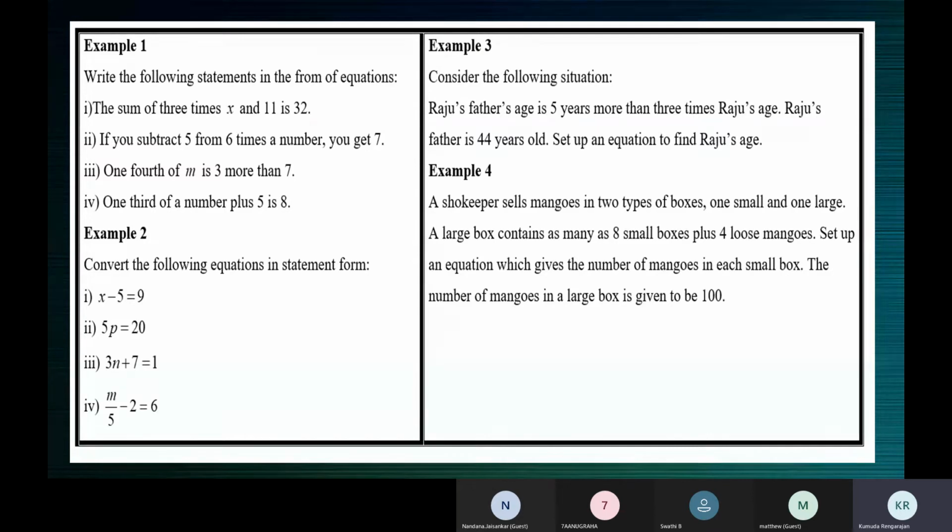See, we are converting something given in English. We're just writing it mathematically. You may be constructing an expression or an equation depending on the information given. So 1/3 of a number, 1/3 meaning 1 by 3, of meaning into a number x, 1 by 3x plus 5 is equal to 8. 1 by 3 into x means x by 3. See, we have understood in fractions. What is 1 by 3 into 5? 5 by 3. Similarly, 1 by 3 into x means 1 into x is x by 3.